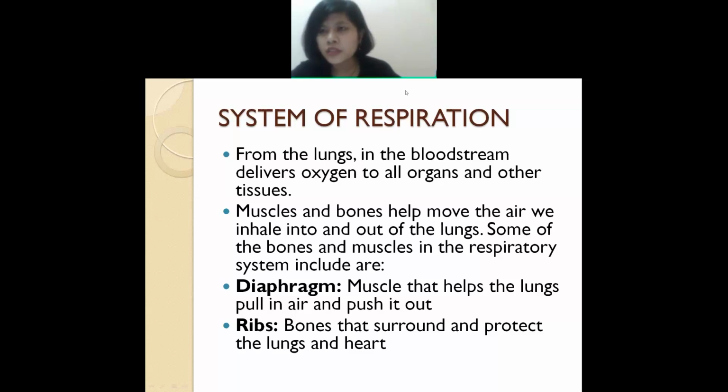The diaphragm helps the lungs in contraction, that is inhaling, exhaling. And the ribs, or the rib cage, are the bones. They help in protecting the lungs as well as the heart. Okay, is it clear about this portion?